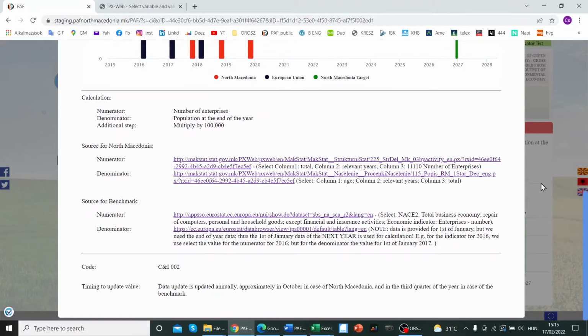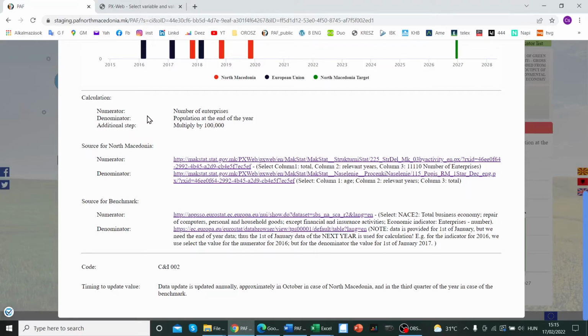But let's have a look at the second part of the passport. As you see, here there is significantly more information written than in case of the previous indicator. And this is because in case of this indicator, there is a need for a calculation. So here is written how you need to calculate the indicator. So there is no need to think or invent how you can get the value you need to write to the PAF system. Basically you just follow step by step what is written here, and it's an easy and simple way to get the proper value.